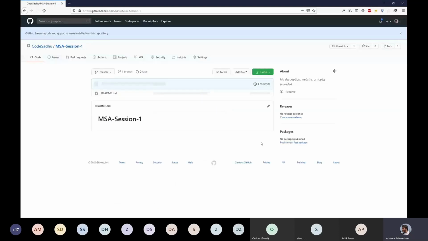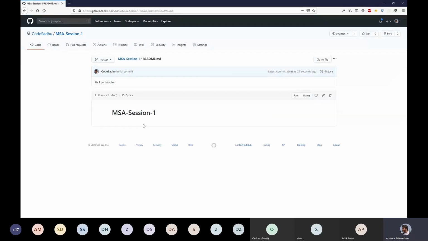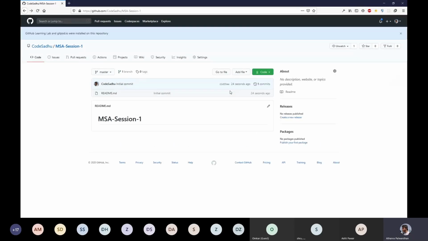So let's wait a while. Okay, so this is basically a repository structure, this repository page. If I want to add something in it, you already see that there is one file in this, readme.md. This is the documentation file that we were talking about. We can edit this later.